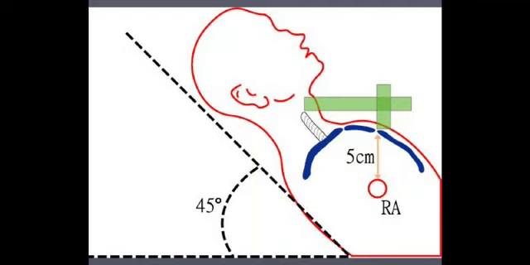This is mainly because at 45 degrees position, the sternal angle, that is the angle of Louis, comes to the level of the clavicle. So you can see it comes to the level of the clavicle. If the person is in good health, the sternal angle corresponds to the middle of the right atrium. So if it is normal, it corresponds to the middle of the right atrium and approximately represents the normal venous